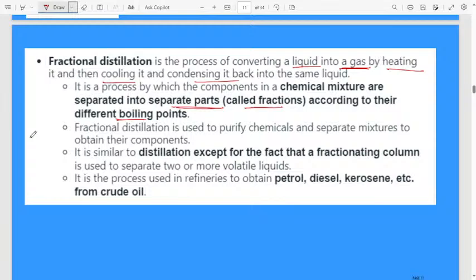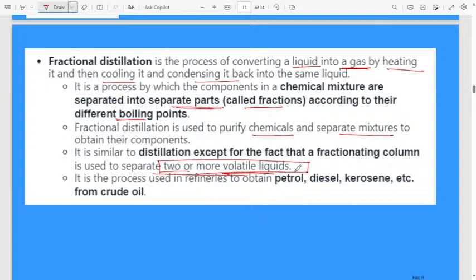I think everyone, you are the teacher, you know in detail. Okay, fractional distillation is used to purify chemicals and separate mixtures to obtain their components. It is similar to distillation except that a fractionating column is used to separate two or more volatile liquids. Normally, this one is very important.